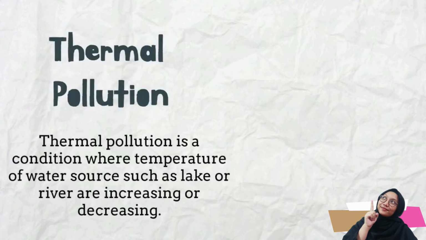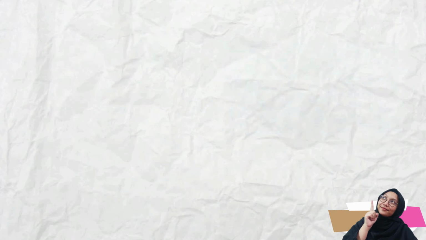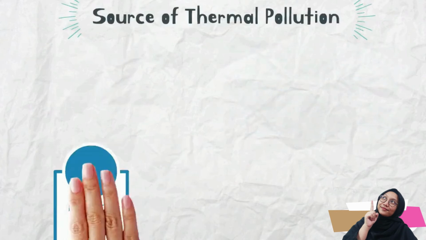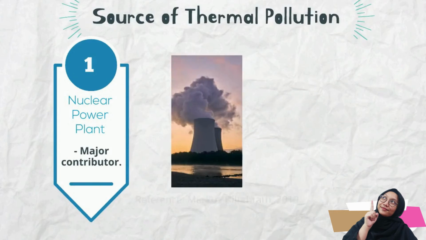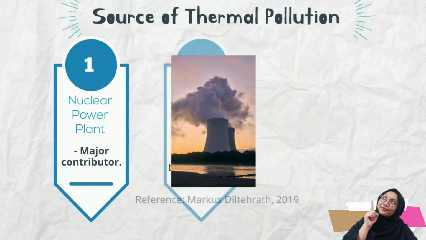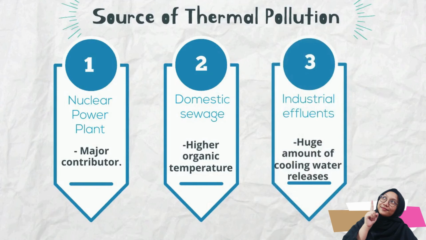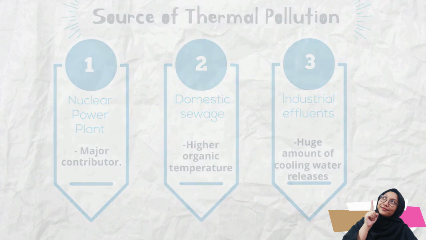Thermal pollution is a condition where the temperature of a water source such as a lake or river is increasing or decreasing. Sources of thermal pollution: firstly, nuclear power plants, which are the major contributor of thermal pollution. Secondly, domestic sewage, which gives higher organic temperature. Thirdly, industrial effluent, which gives huge amounts of cooling water releases.